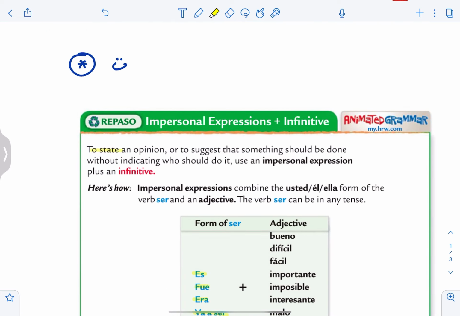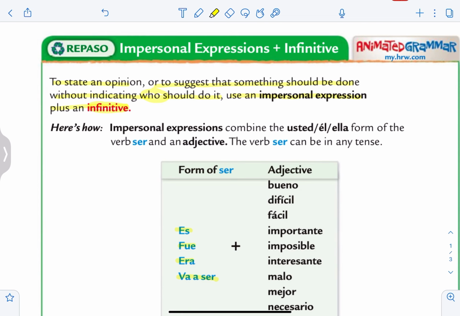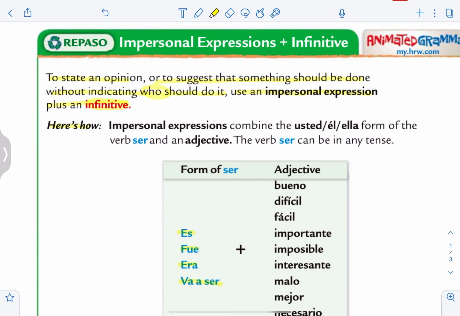To state an opinion or to suggest that something should be done without indicating who should do it, use an impersonal expression plus an infinitive. And remember, an infinitive verb is a verb that still ends in AR, ER, or IR because it's not been conjugated. Here's how we can do this.